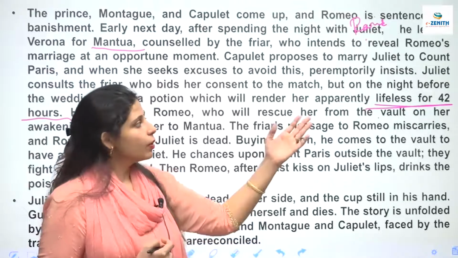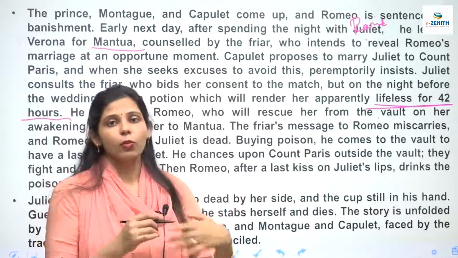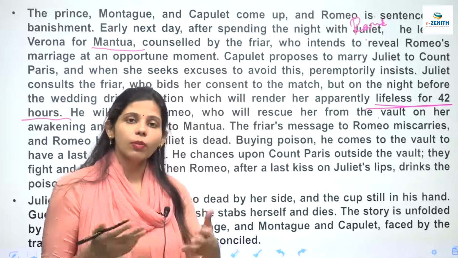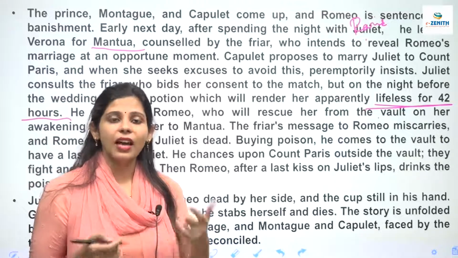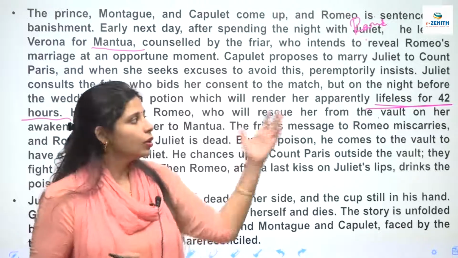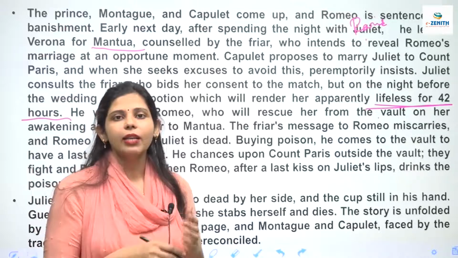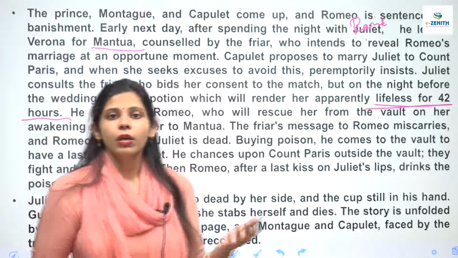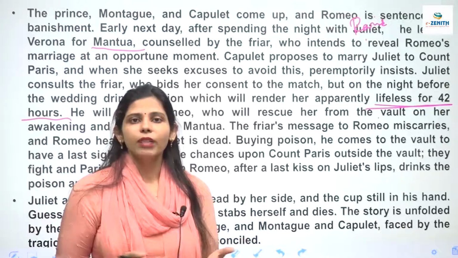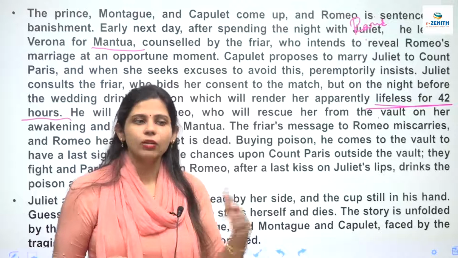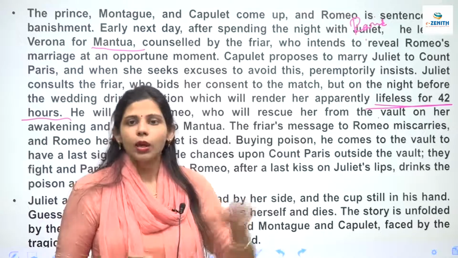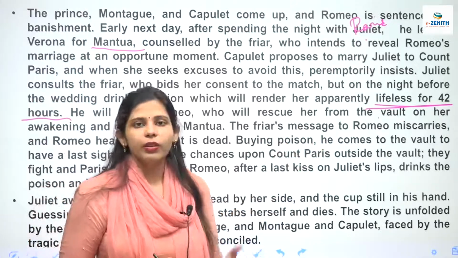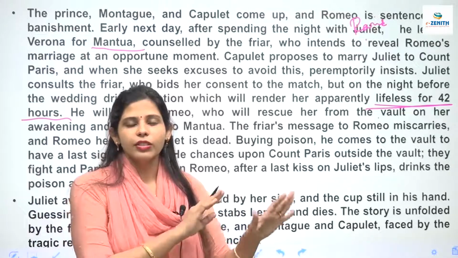But there, when Paris sees Romeo, and he sees that Romeo is digging the grave and bringing out Juliet from that grave, he becomes angry and starts fighting with Romeo, and the two get into a fight. In the fight Romeo tells him that I don't want to fight with you, please do not fight with me. But in the fight, Paris dies at the hands of Romeo. Then what happens after that? Romeo finds Juliet still unconscious, still seemingly dead.